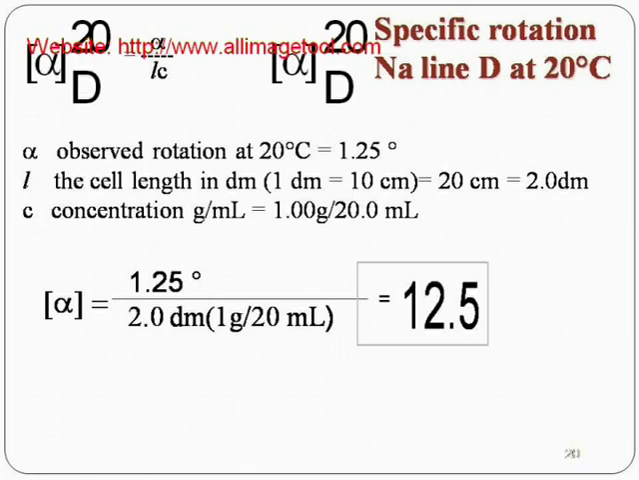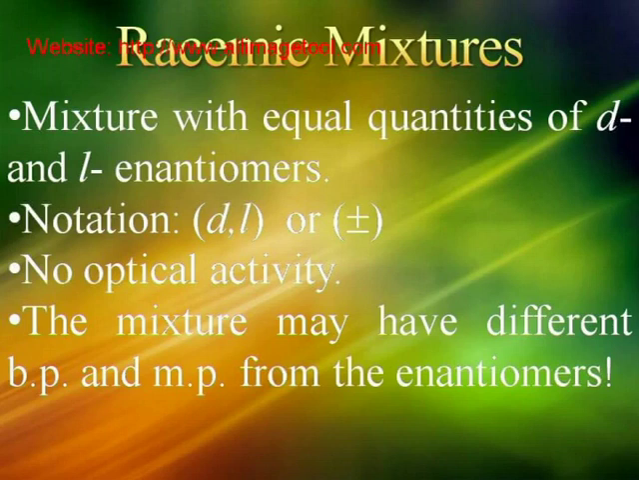C is concentration in gram per ml, which is 1 gram per 20 ml. Ultimately, alpha is equal to 1.25 degrees by 2 decimeter into 1 gram per 20 ml, which counts down to 12.5.